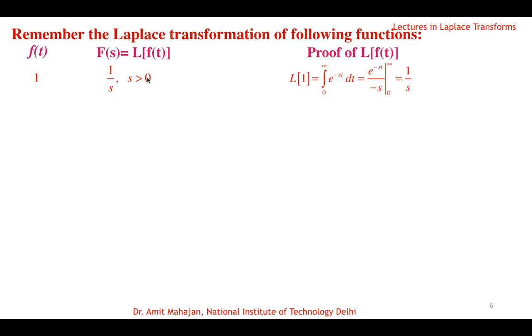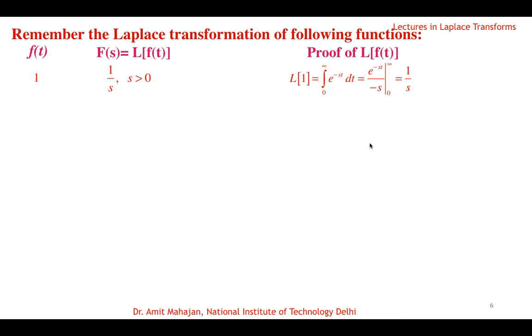So its value is 1 by s only if s is positive. This condition is due to the upper limit when t goes to infinity. I just want to make a point here that although these conditions are there, you need not remember these conditions for now. You just need to remember that if the function f(t) is 1, its Laplace transform is 1 by s, and the proof is very simple.